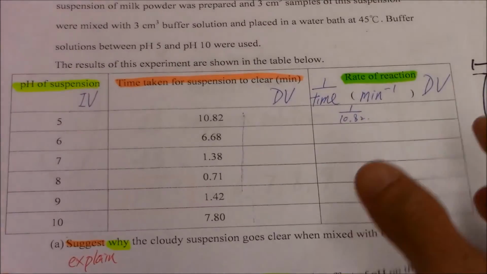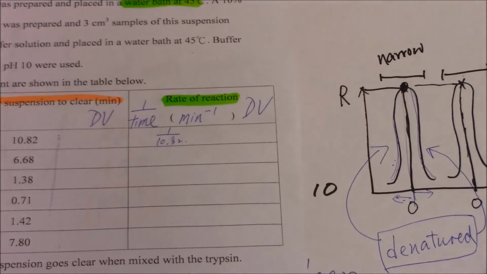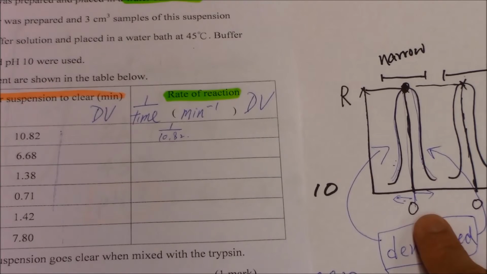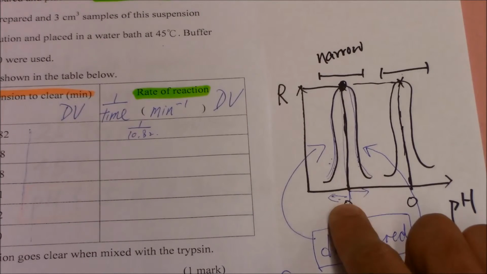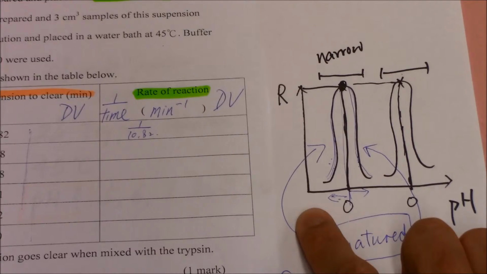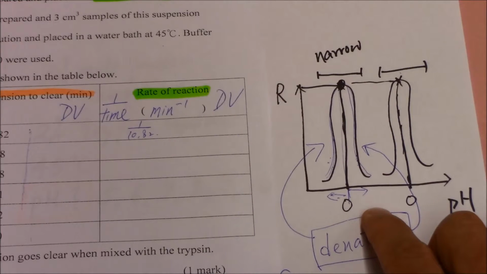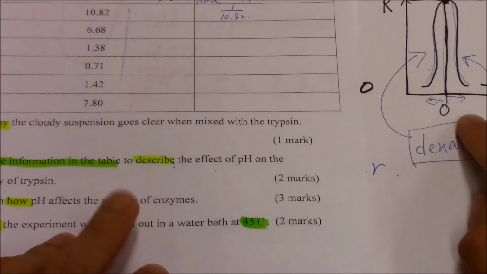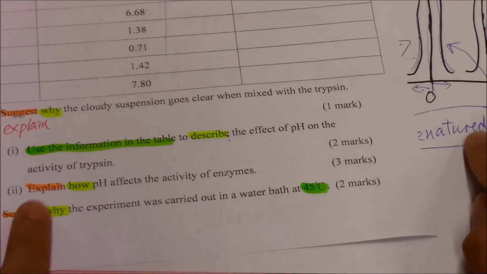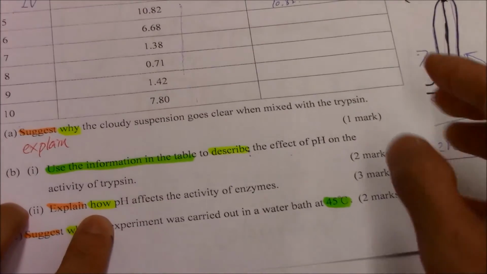You can refer to your book or you can refer to this graph. So you can see that below the optimum pH or above the optimum pH, what will be the activity of the enzyme, and explain how pH affects it.